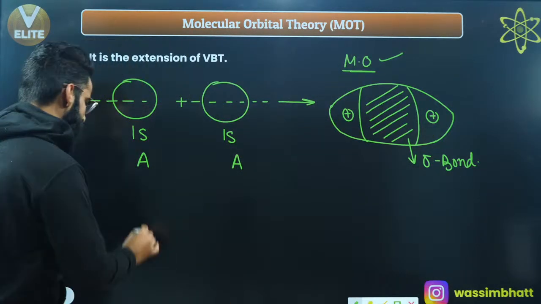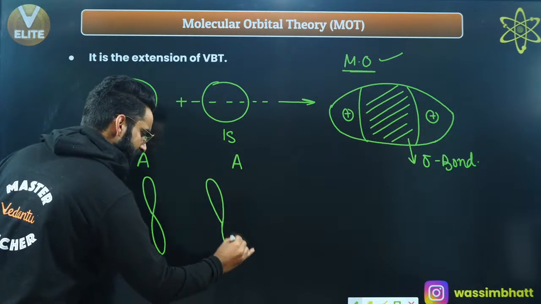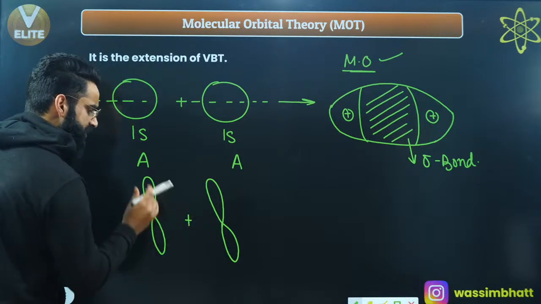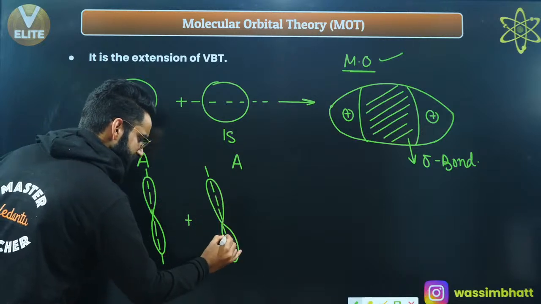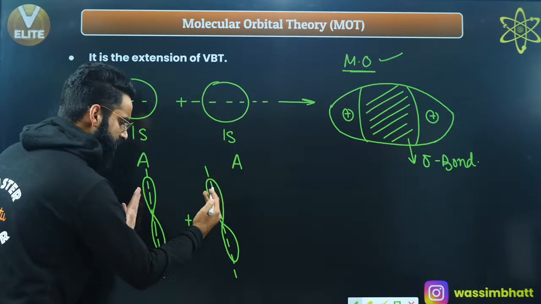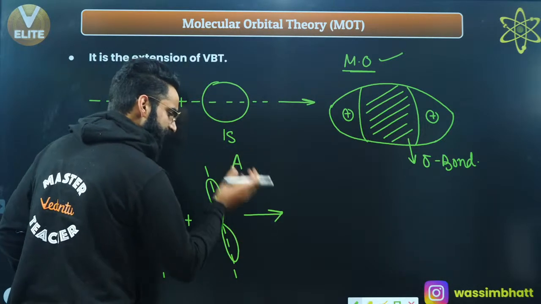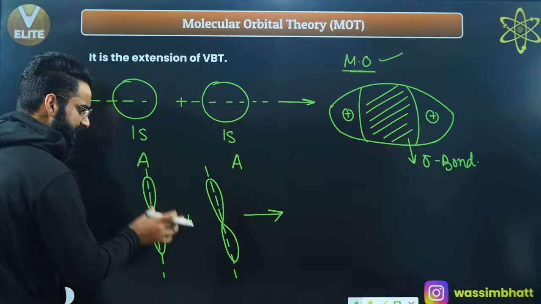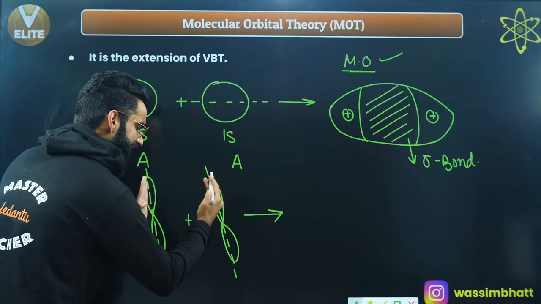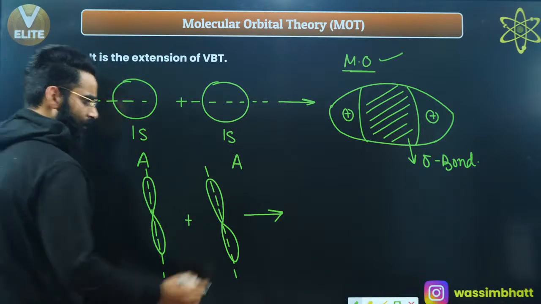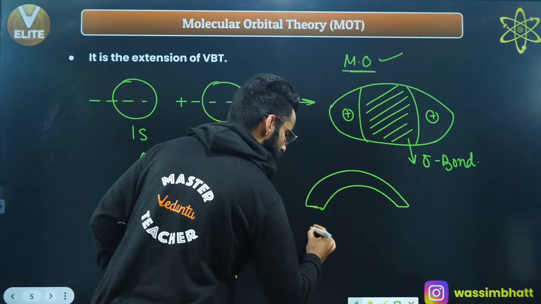Similarly, let's say I've got one of the p orbitals of one atom and one more p orbital of another atom, right? Which kind of overlap did they used to show? See, this is the axis of this atomic orbital, and this is the axis of this atomic orbital. Since their axes are parallel to each other, they are going to show the parallel overlap, the sideways overlap, and it leads to the formation of a pi bond. So when these atomic orbitals try to overlap with their axes parallel, we used to get one molecular orbital like this.